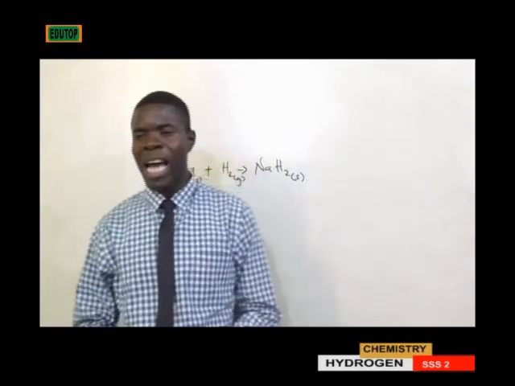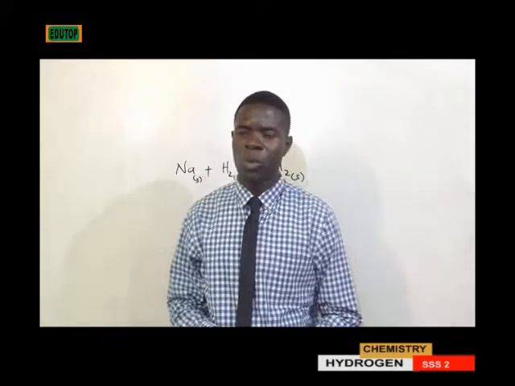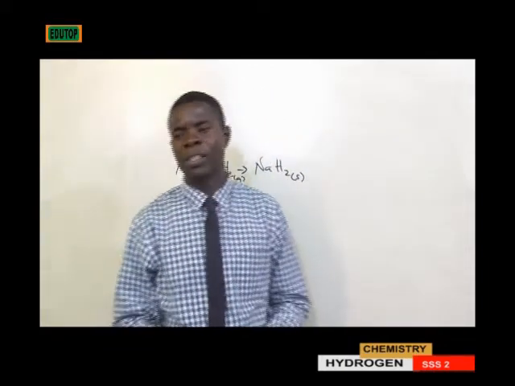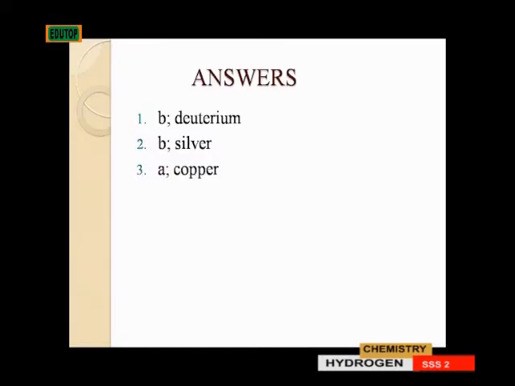Answer to question number 1. An isotope of hydrogen commonly referred to as heavy water is deuterium. Take note of that. It is deuterium. 2. All except one metal can displace hydrogen from water or acid. The only one that will not be able to displace hydrogen from water or acid is silver.